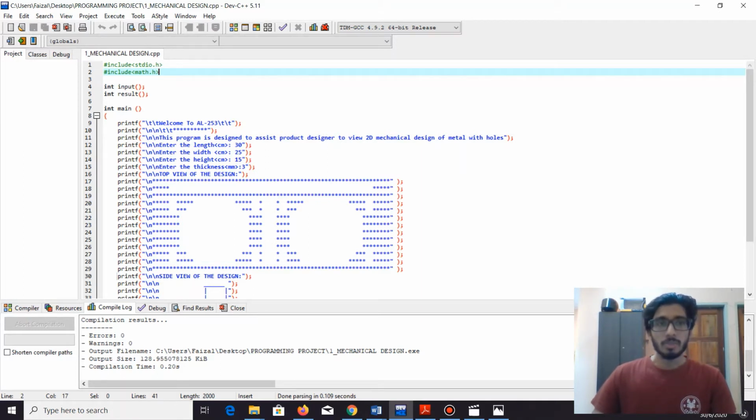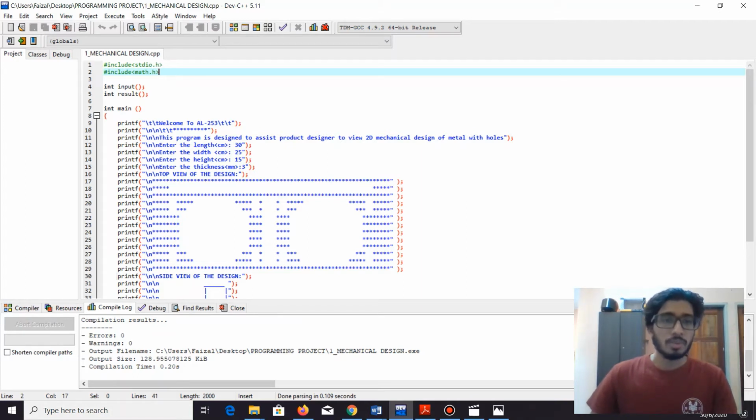Today I'm going to explain my part, which is mechanical design. First of all, I have made two functions as required for the objective, and afterward we have named our product AL253. As the leader informed me, I have to make a fixed size for the product. So when we enter the length, it will be 30 centimeter, width 25 centimeter, height 15 centimeter, and the thickness is 3 mm.